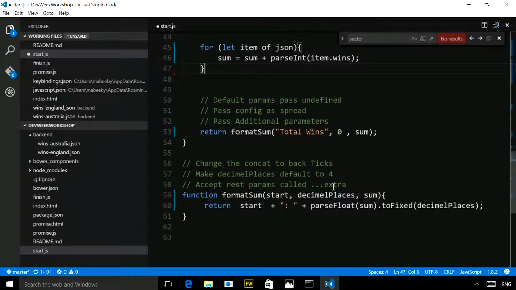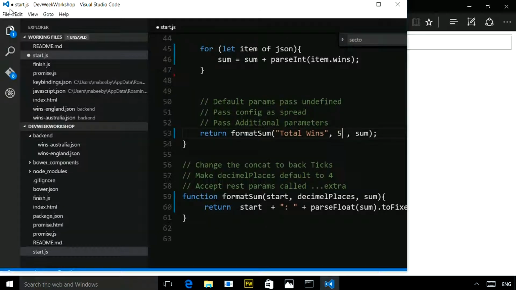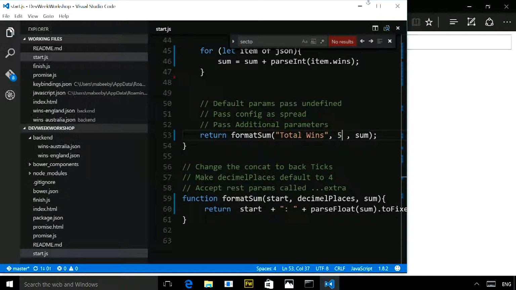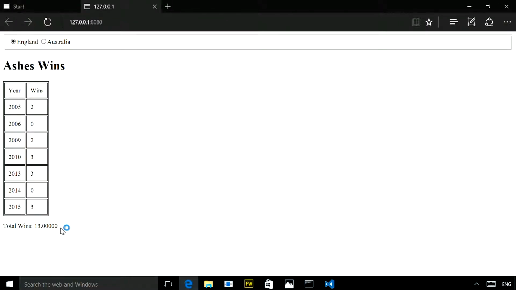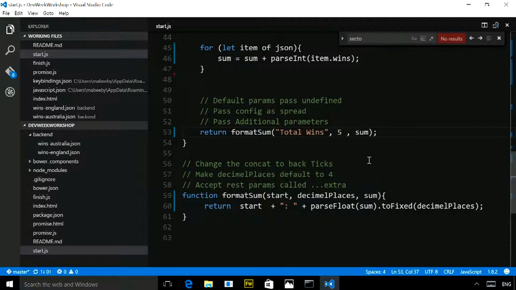Now, it originally was sales data that I was working with, and so I actually needed decimal places. I don't really need decimal places anymore, but if I were to add them, if I pass this over as a decimal place, 5, and then go back to my page, you'll see now I have 5 decimal places of solid integers, which is not really helpful, but just stick with me for the purposes of this.